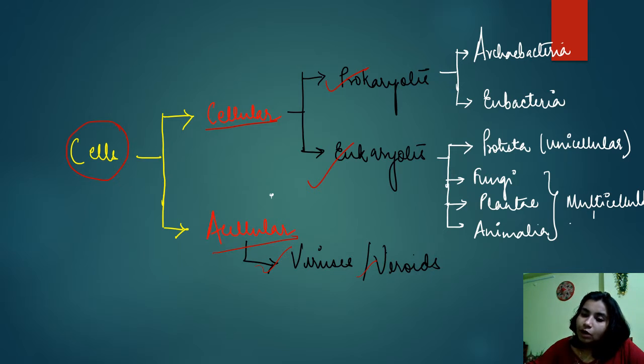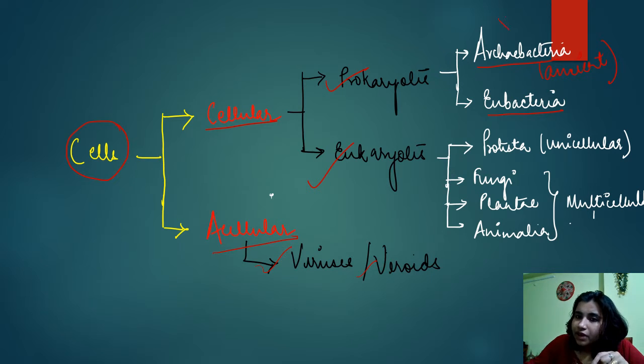Prokaryotes are classified into two categories: archaebacteria and eubacteria. Archaebacteria are known as ancient bacteria because they evolved first, before eubacteria.